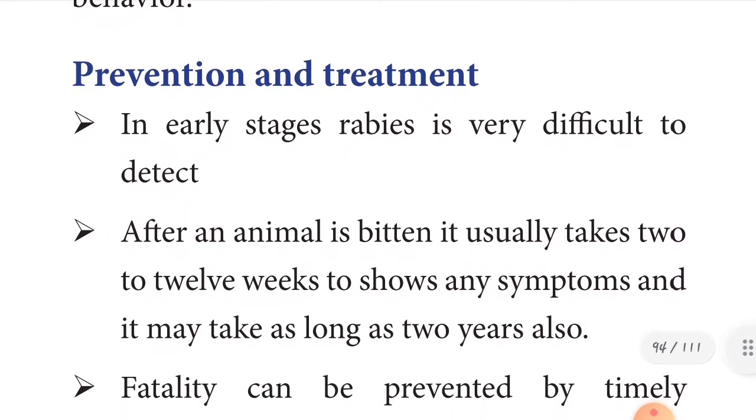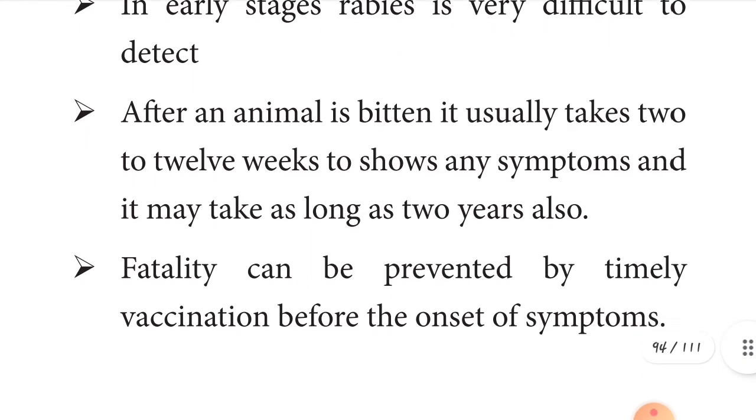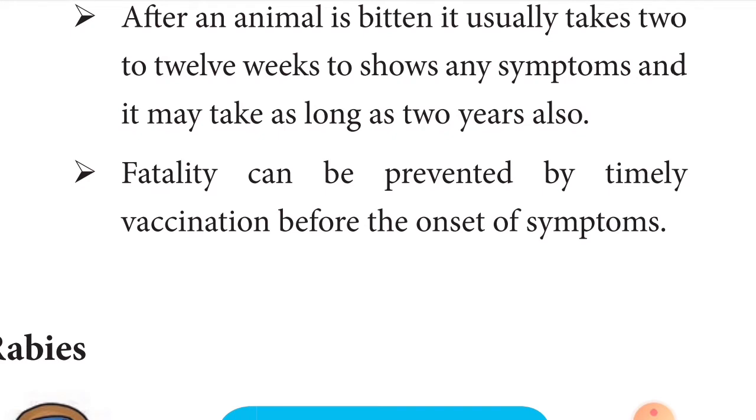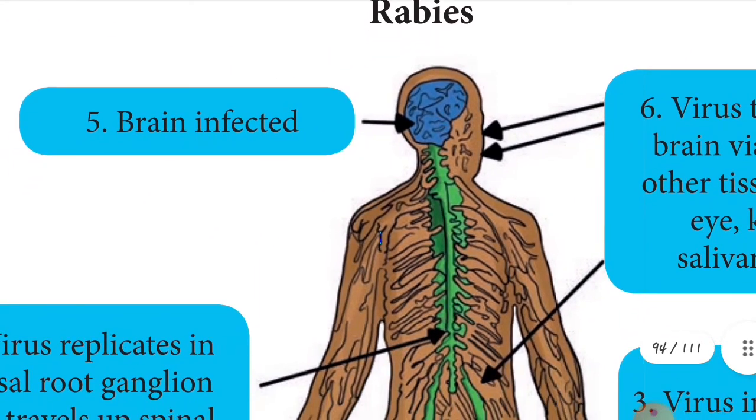And what prevention and treatment should you follow for this type of disease, children? First, in the early stages rabies is very difficult to detect. Second, after an animal bite it usually takes 2 to 12 weeks to show any symptoms. It may take as long as 2 years also. And third, fatality can be prevented by timely vaccination before the onset of symptoms. You should take proper vaccination. That's very important, children.